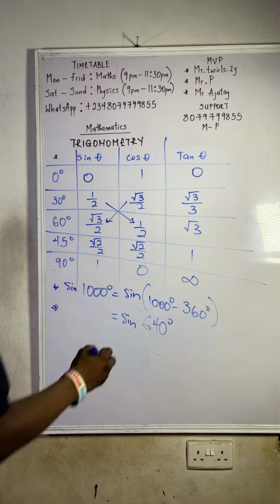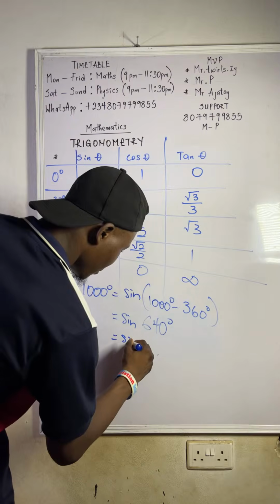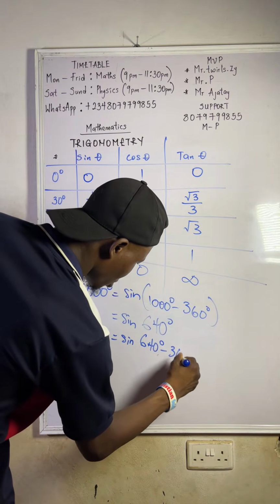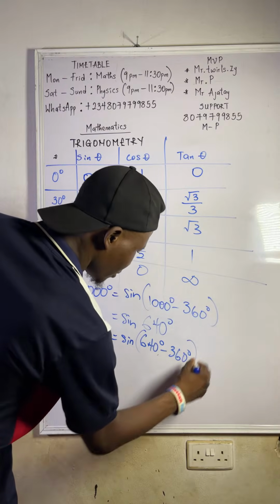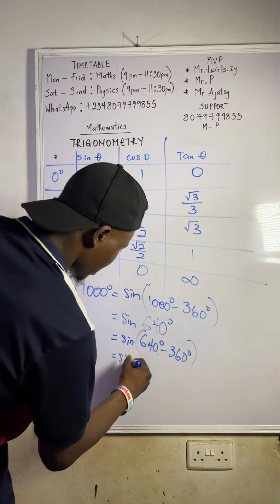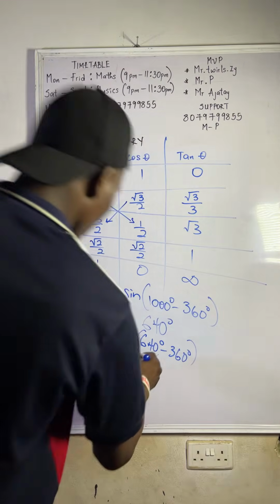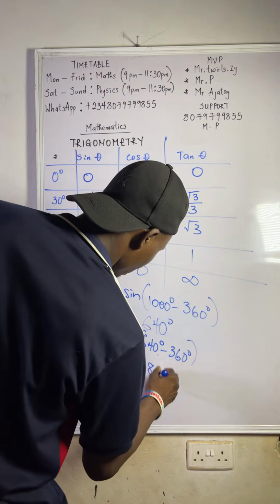You subtract again. So you say sine of 640 degrees minus 360 degrees again. 640 minus 360 will give us 280. So that will give us 280 degrees.